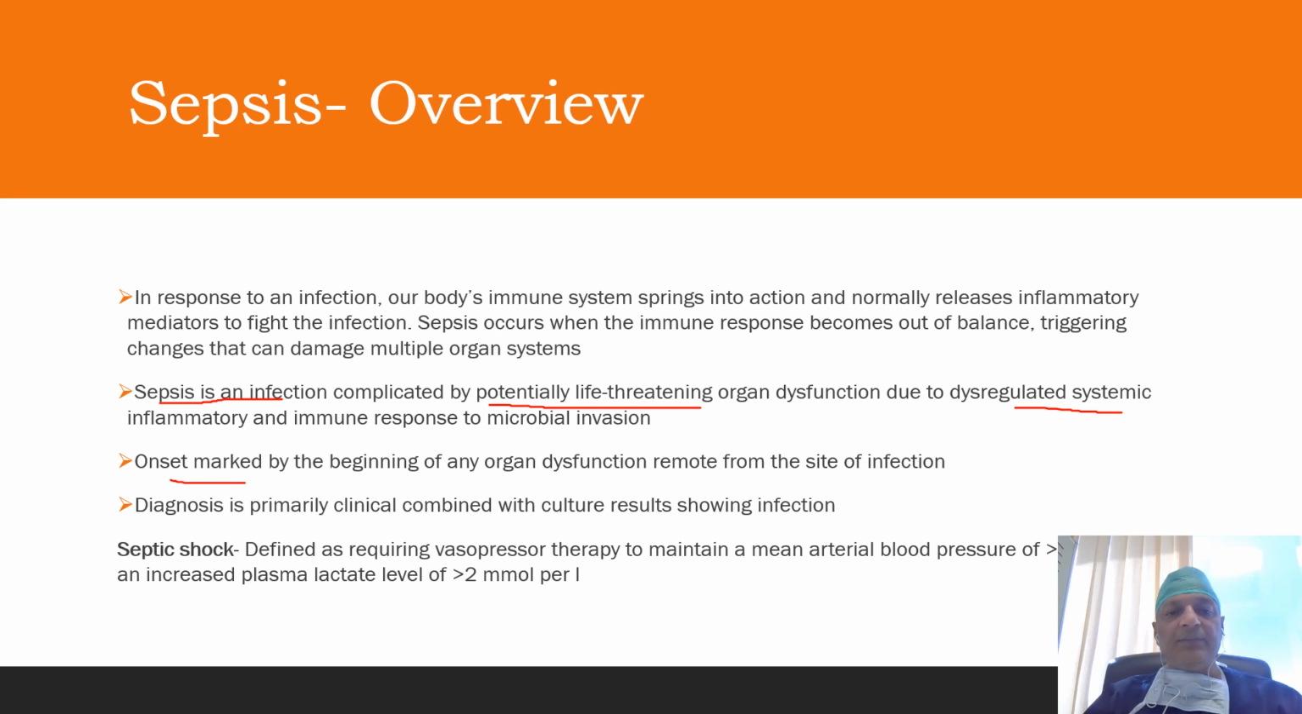Sepsis is marked by the beginning of any organ dysfunction remote from the site of infection, like in the case of lung infection, there may be renal dysfunction. And diagnosis is primarily clinical, combined with the culture result showing infection. What is septic shock? Septic shock is defined as sepsis which requires vasopressor therapy to maintain a mean arterial pressure of more than 65 and an increased plasma lactate level of more than 2 millimole per liter.